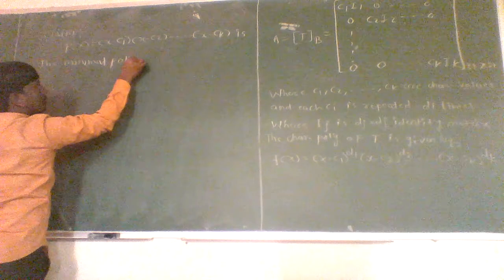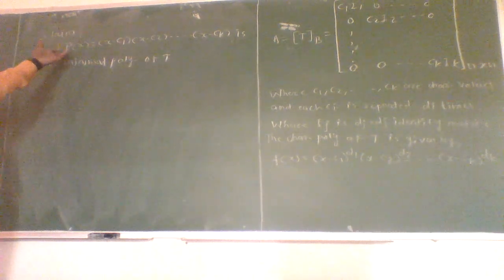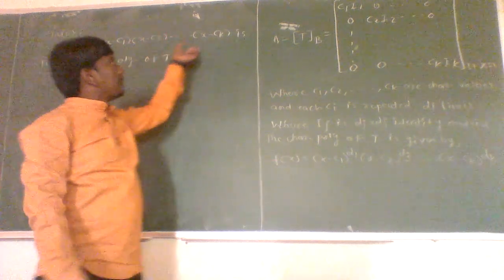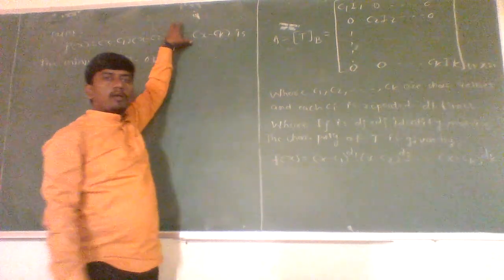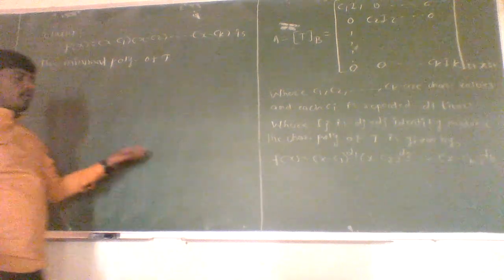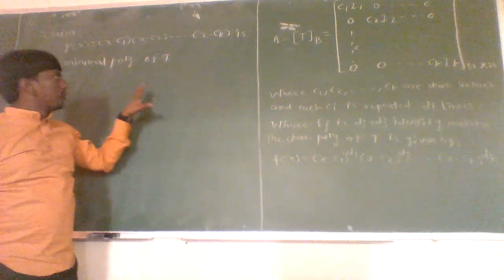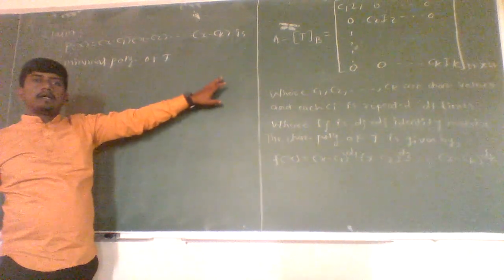Okay, already we know its characteristic polynomial, and we have to prove that this polynomial P of x equal to (x minus c1) into (x minus c2) into up to so on (x minus ck) is a minimal polynomial for the linear operator T. Any polynomial is said to be the minimal polynomial for a given linear operator T if it is a monic polynomial of lowest degree which annihilates the linear operator T.